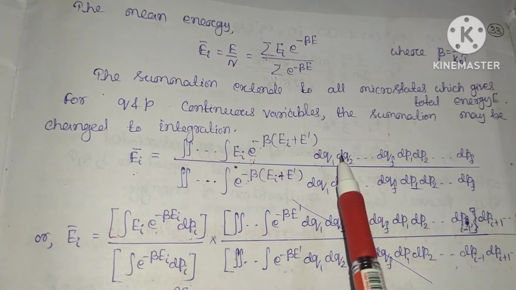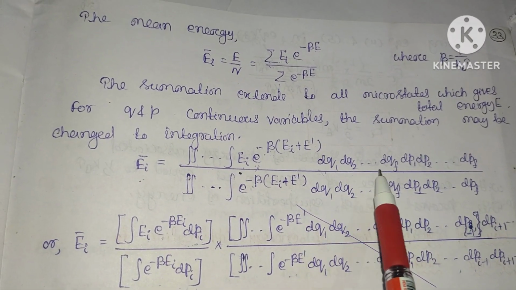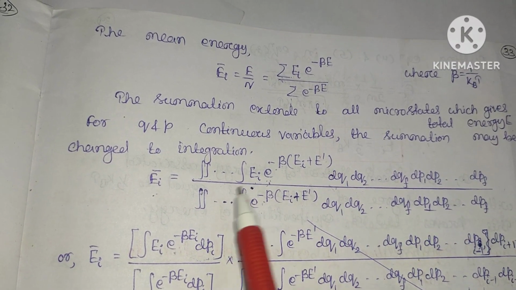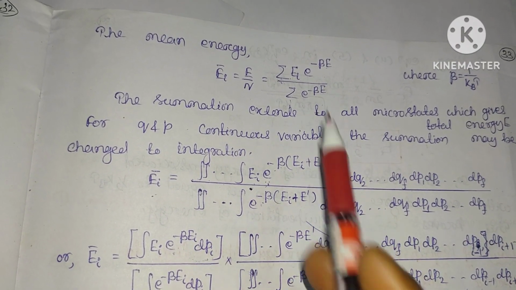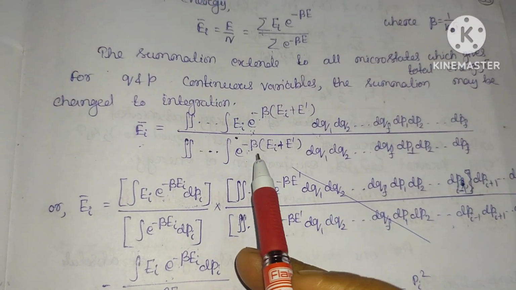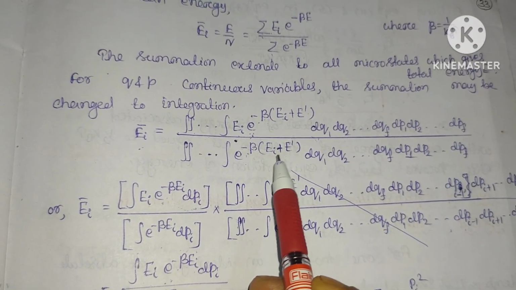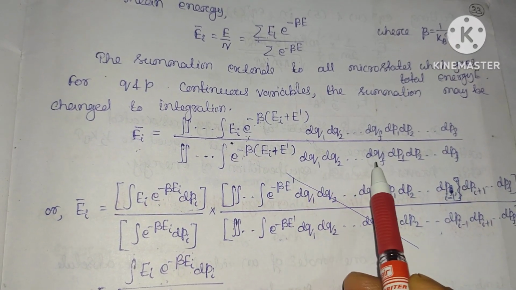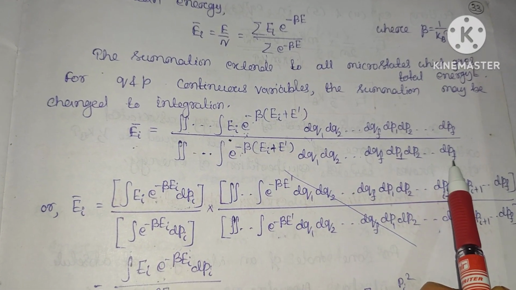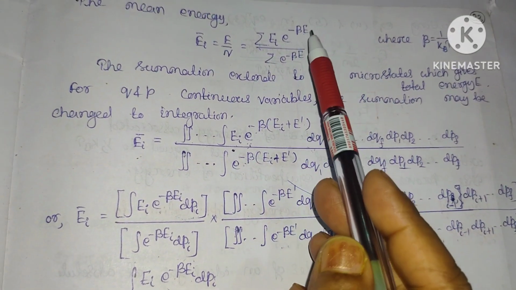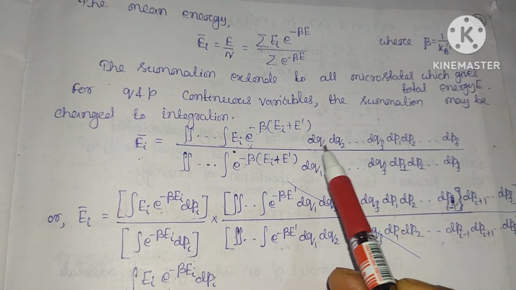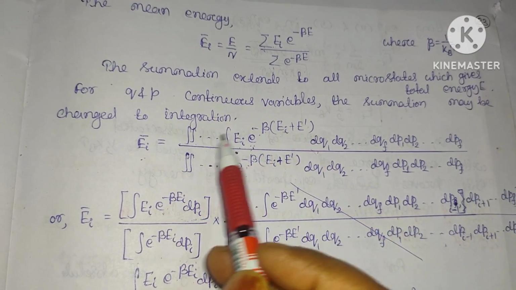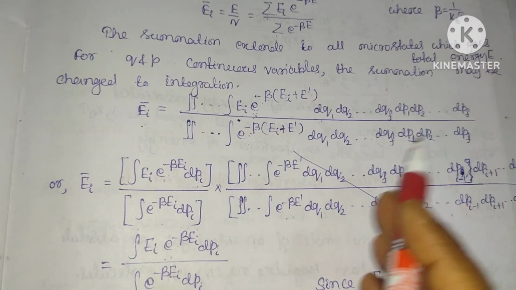Similarly, this is integrated over dq1, dq2, and so on up to dqf, and dp1, dp2, and so on up to dpf, divided by the integration of exponential minus beta, with the energy written as Ei plus E prime, again over dq1 to dqf and dp1 to dpf. The energy is a function of the q1 to qf terms and p1 to pf terms. Here we have to integrate over these terms.